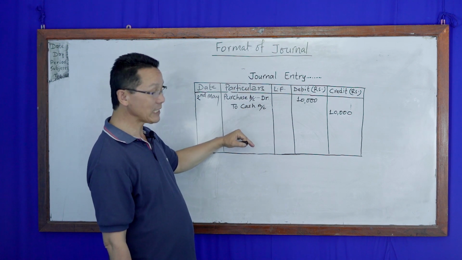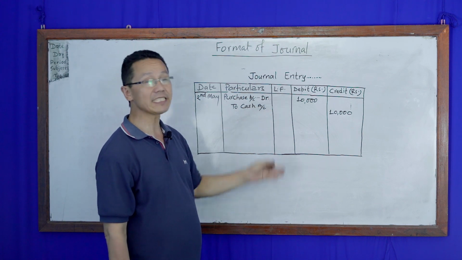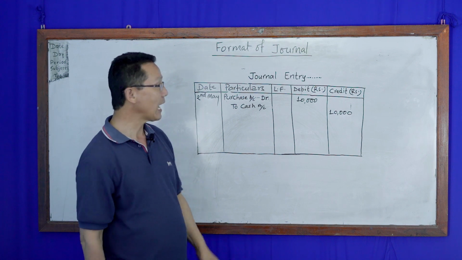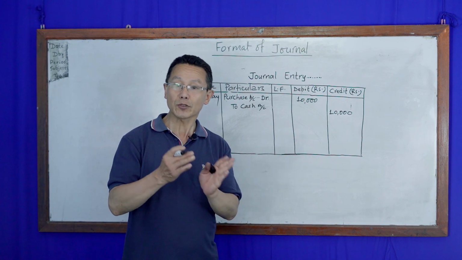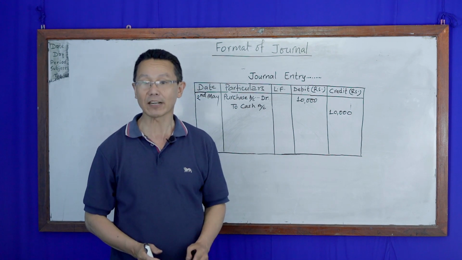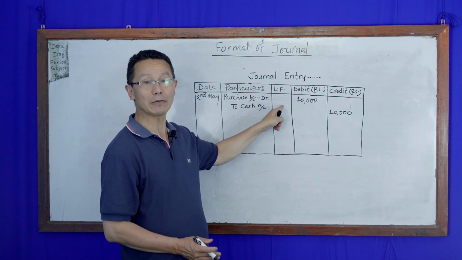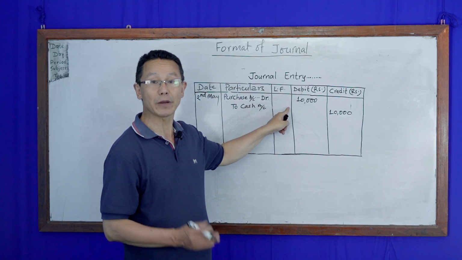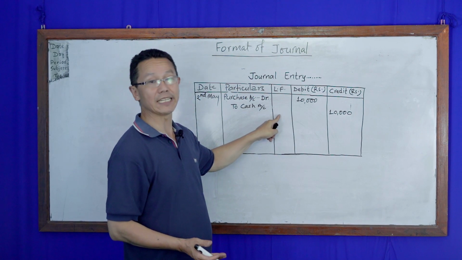Now after particulars we have seen here LF. LF stands for ledger folio. After making journal, this should be posted into different ledger accounts, and the page number of that page where we have posted the journal is mentioned here.